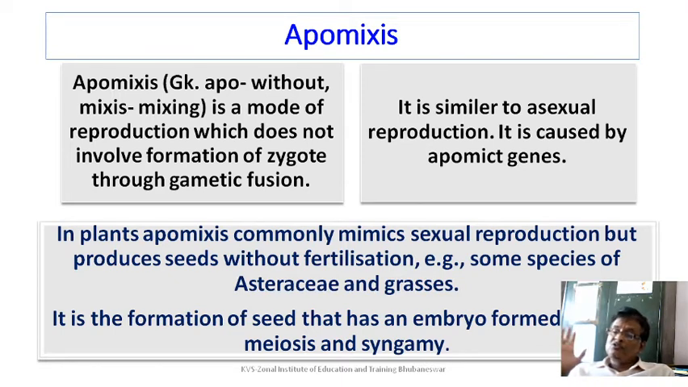But fertilization is not taking place, that is where it is differing from sexual reproduction and it is similar to asexual reproduction. In asexual reproduction, only one of the parent is enough. Here also, only one, means without fertilization, there is development of embryo. Some species of Asteraceae and grass develops by apomixis. It is the formation of seed that has an embryo formed without meiosis and syngamy. Syngamy is fusion of gamete, if you can recall.